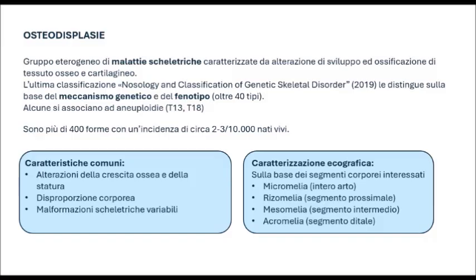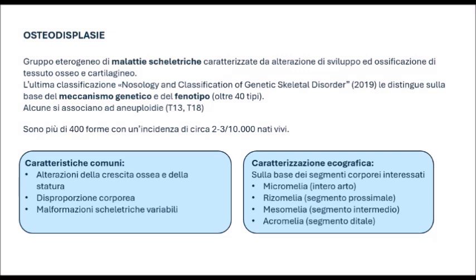In fact, based on their distinct ultrasound characteristics, they can then be clearly distinguished according to the specific body segments involved, and thus precisely classified as micromelia when all segments are significantly reduced in size, as we will observe in the particular case under examination, rhizomelia when the proximal segments are primarily affected, mesomelia when the intermediate segments are specifically involved, and acromelia for the distal ones, that is to say, the hands and feet.